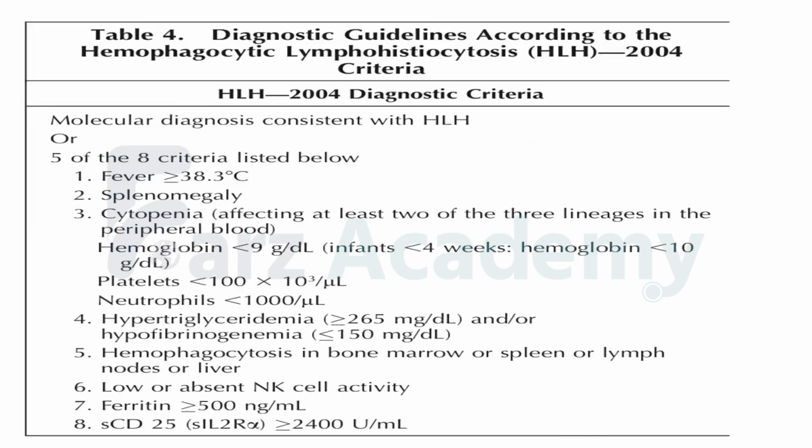So this is your diagnostic criteria of HLH. Out of 8, 5 should be present.